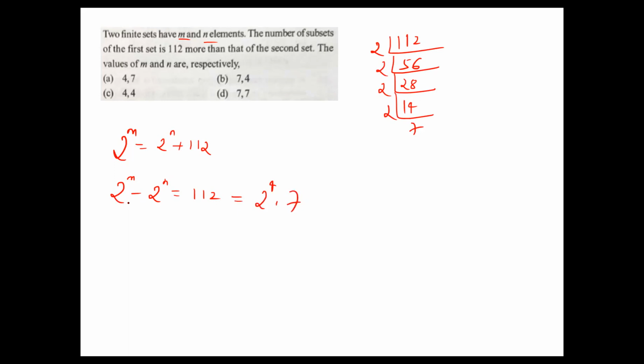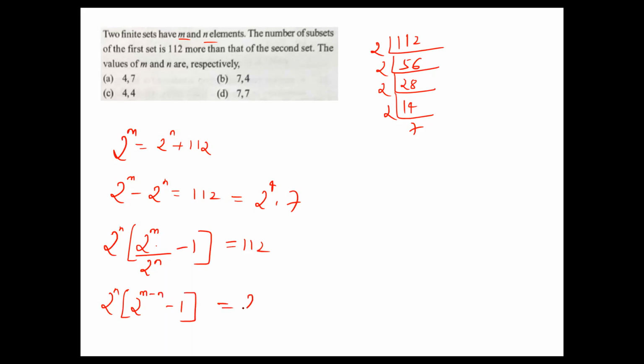Now I'll take 2^n common: 2^n (2^m/2^n − 1) = 112, that is 2^n (2^(m−n) − 1).